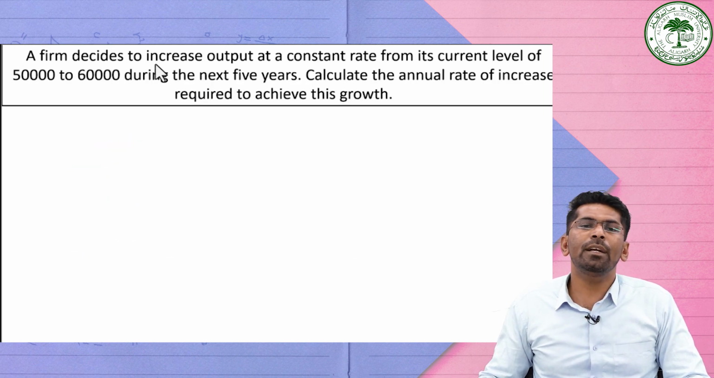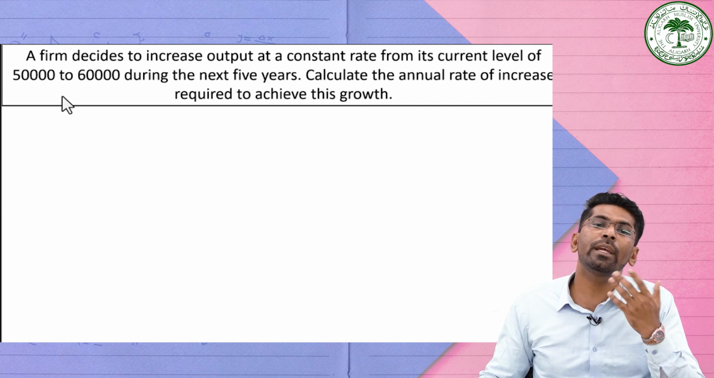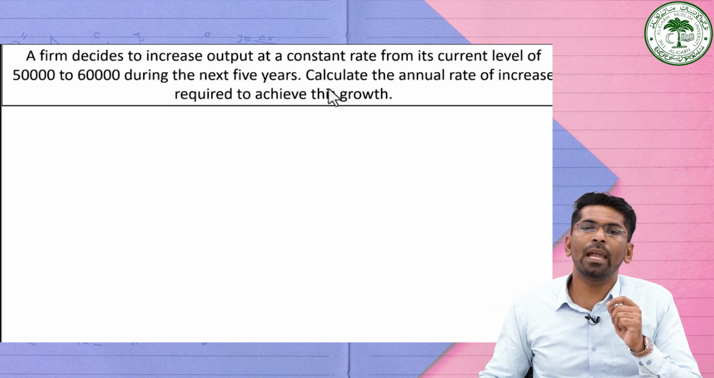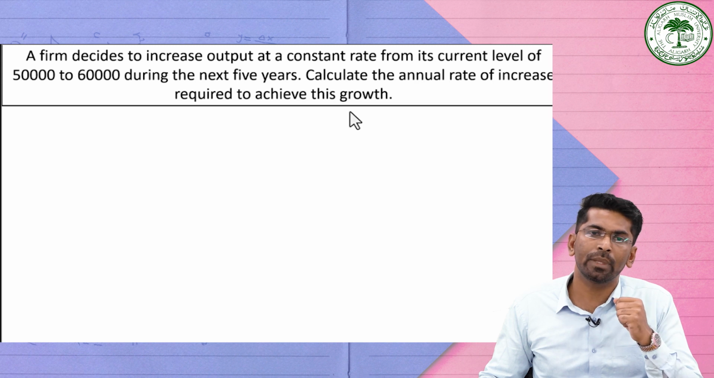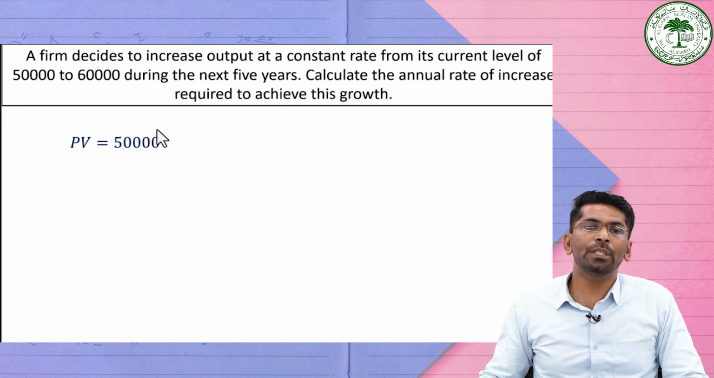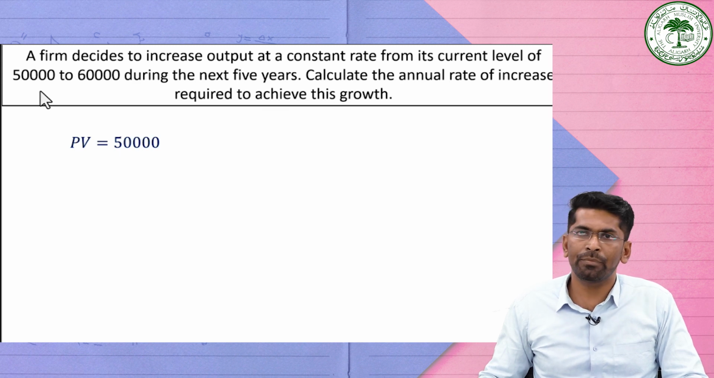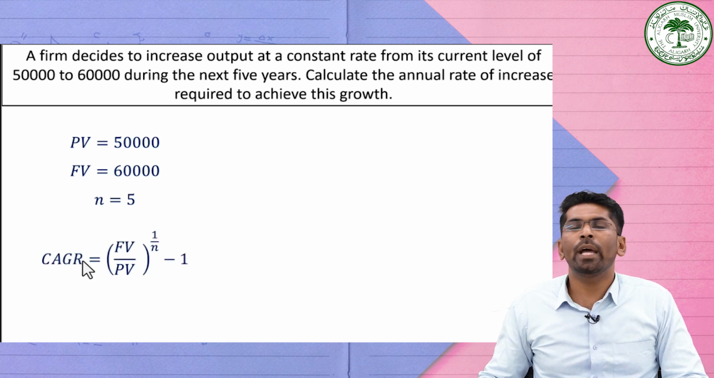A firm decided to increase its output at a constant rate from the current level of 50,000 to 60,000 during the next 5 years. We want to calculate the annual rate of increase required to achieve this particular growth. So in order to achieve 60,000 from 50,000, how much growth rate is needed? So this is the question here. What is the information given? The present value, that is 50,000, the future value, which is 60,000, and the number of years, which is the next 5 years. So n is equal to 5. And we want to find out the compound annual growth rate here.